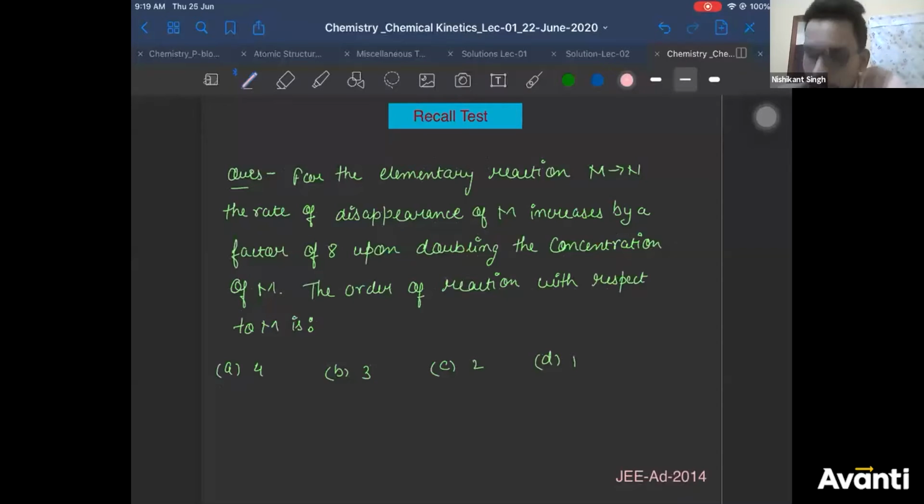This is an easy question and it's a previous year JEE Advanced 2014 question. So that's what I want to tell you. Every question in exam is not tough, right? You'll definitely see some easy doable questions as well. So all you need to do is just do them first. Many of you already started voting and I think many of you got it right also. There are some people who are getting it wrong. Please do the calculation, write the rate law and do it. If you are getting it wrong, there is a high chance that you are guessing it.